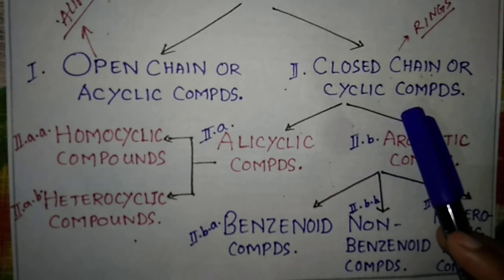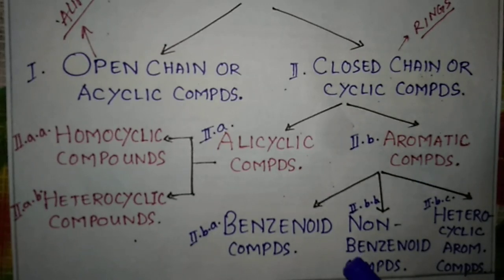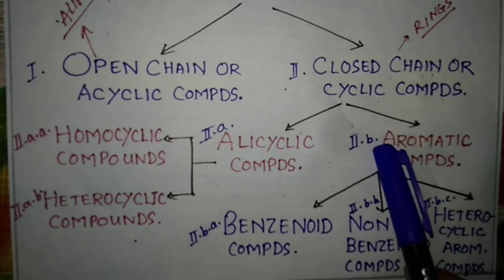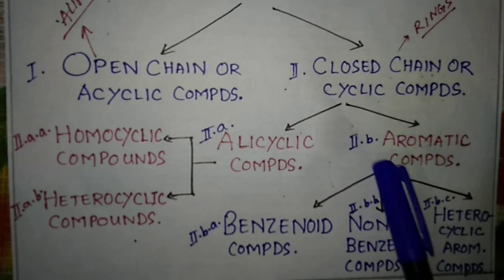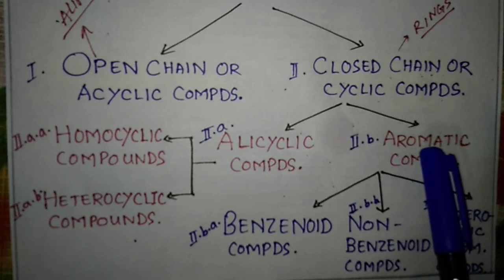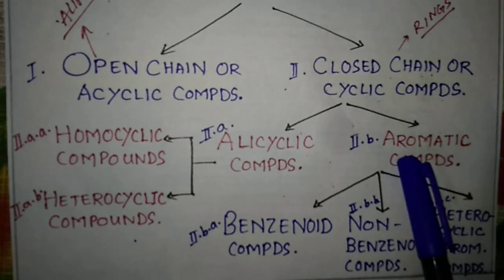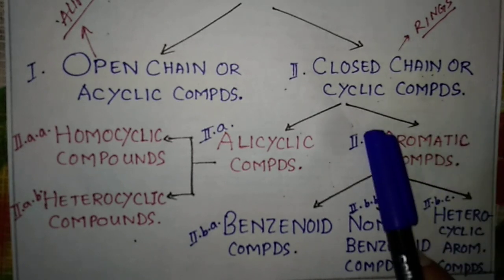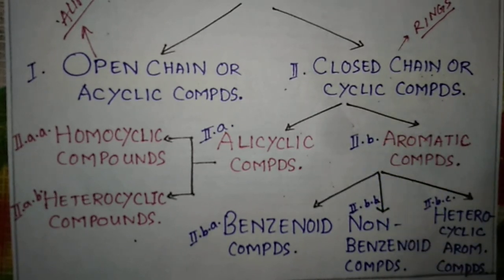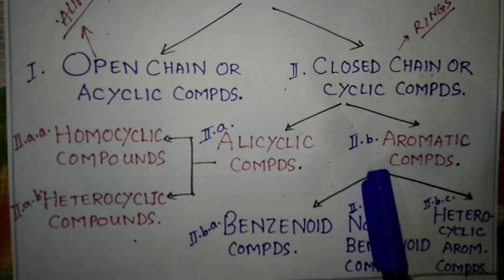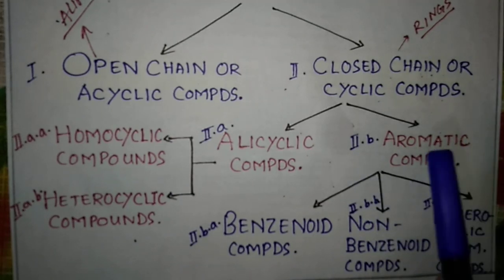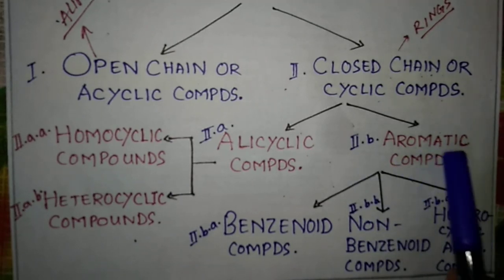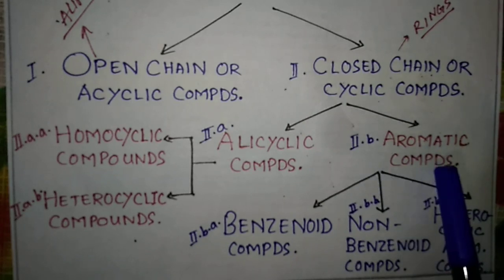Aromatic compounds are different from the aliphatic compounds, and the main difference lies in their unique type of stability. First of all, these aromatic type of compounds consist of benzene rings. You can write it also if you want. And second, they have a specific type of stability which other compounds do not have. So aromatic compounds, first of all, contain one or more benzene rings. Second is their stability. Due to its stability, it is very much known.